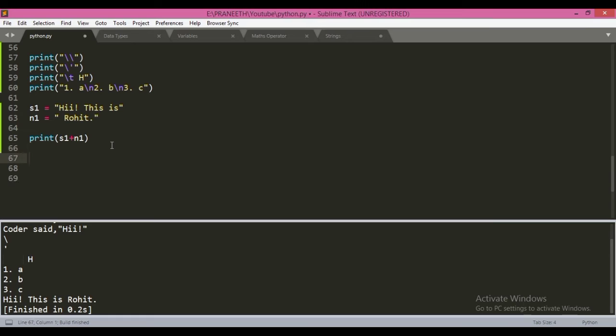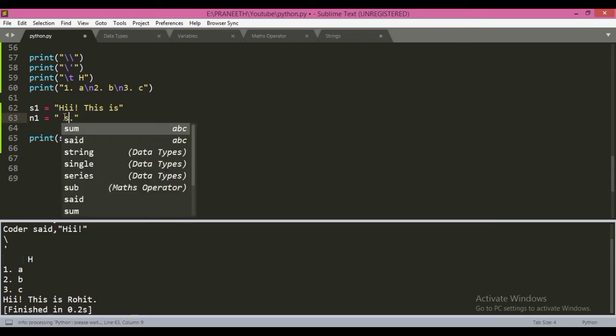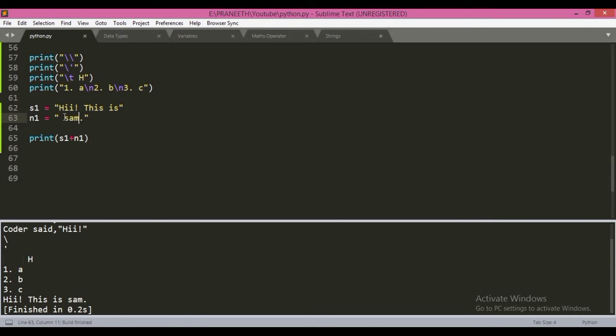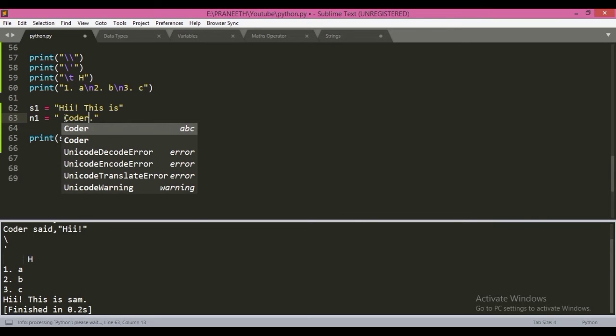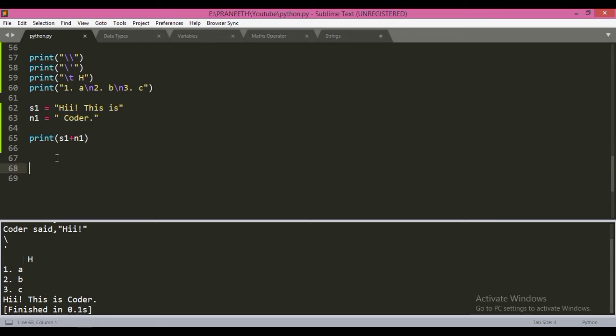So we can change this name to anything, such as Sam. We get "hi, this is Sam." Let's change it to coder. So we get "hi, this is coder." So that's all about the concatenation. Concatenation directly attaches both strings from the starting and ending point.